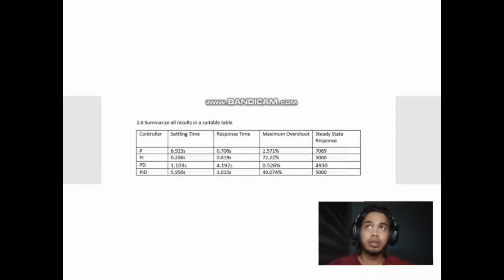For 2.6, we need to summarize all the results in a table. In the table, we have the settling time, the response times, maximum overshoot, and steady state response. As you can see, here is the data that I got from my friends and we concluded it in one table.